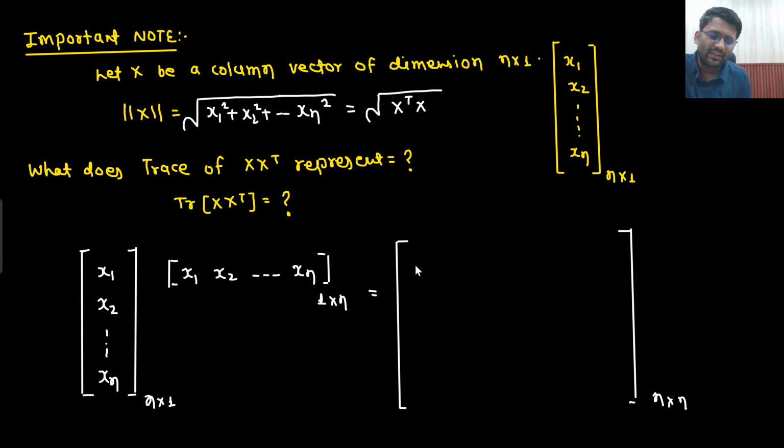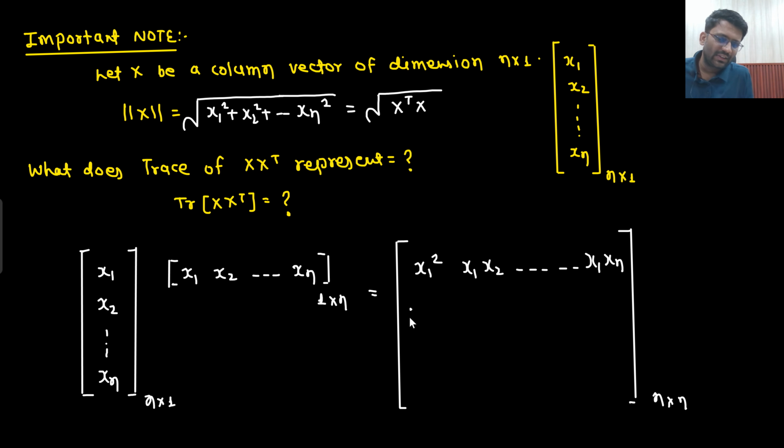Now x1 multiplied with x1, x1 square. Then x1 multiplied with x2. Basically, this row is being multiplied with all the columns. There is only one element in this column. So x1 multiplied with x1, x1 square. Then x1 multiplied with x2. This row will be multiplied with all the columns. So you will get x1 into x2, and then dot. Then x1 will be multiplied with xn, so you will get x1 dot xn.